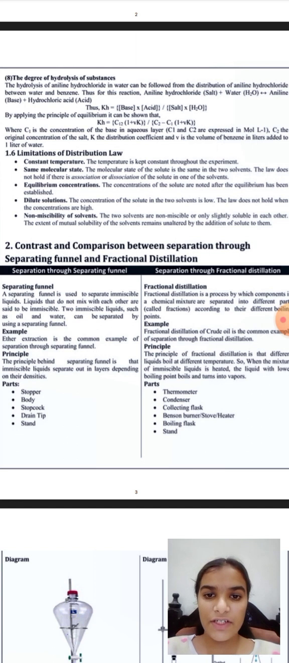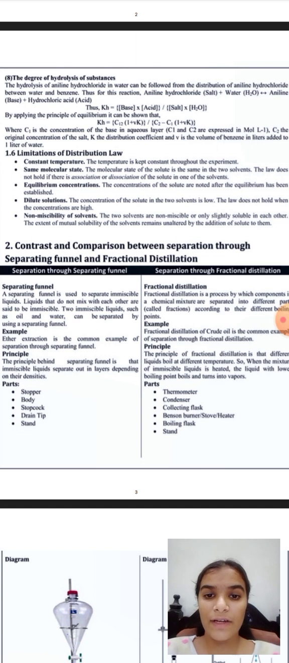Equilibrium concentration: the concentrations of the solute are noted after the equilibrium has been established. Dilute solution: the concentration of the solute in the two solvents is low. The law does not hold when the concentrations are high.